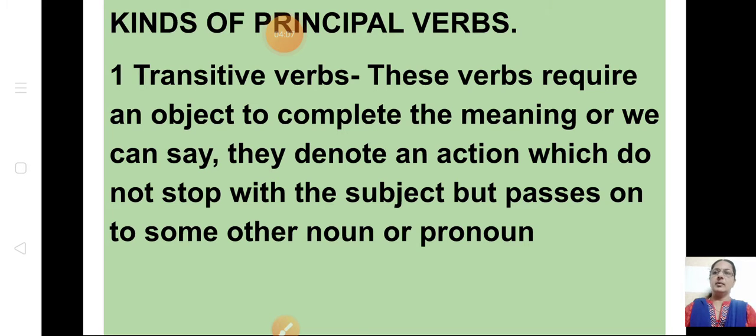Next, we learnt about the kinds of principal verbs. One is the transitive verb and the second one is the intransitive verb. What are transitive verbs? These verbs require an object to complete the meaning, or we can say they denote an action which does not stop with the subject but passes on to some other noun or pronoun. So this sentence will need a subject.